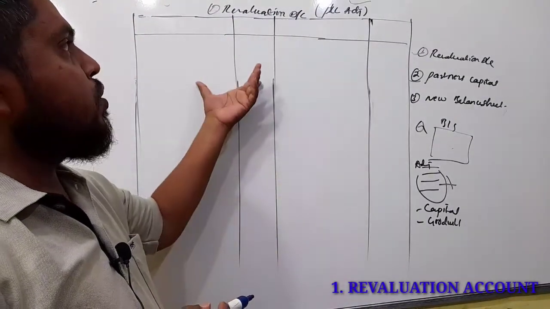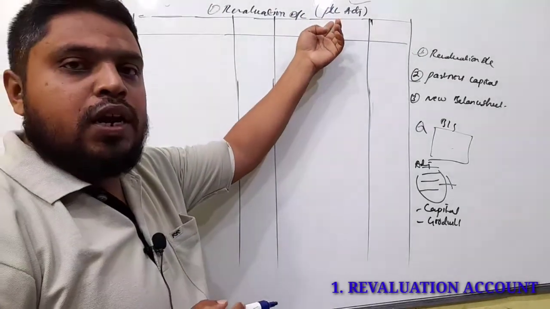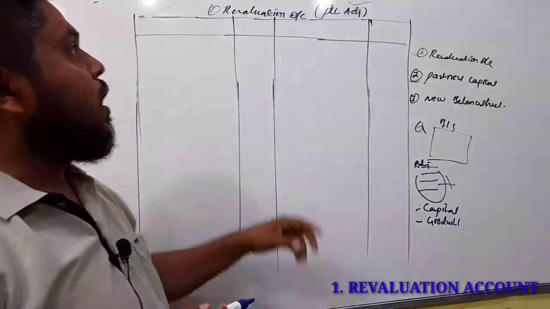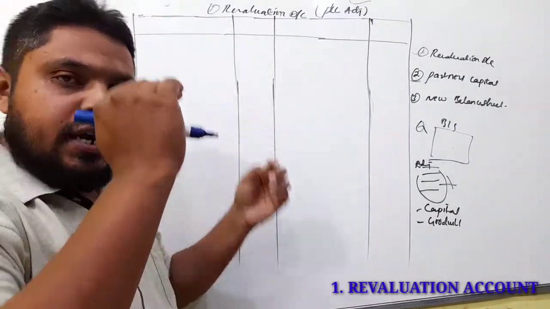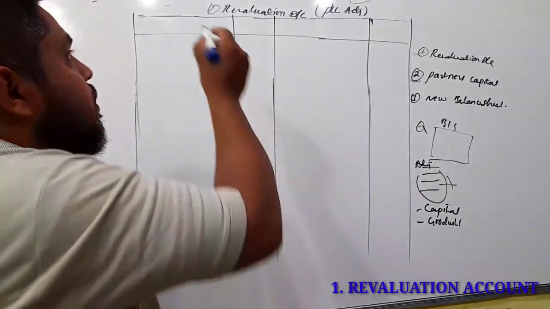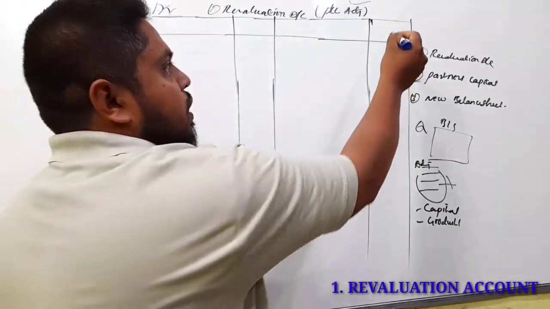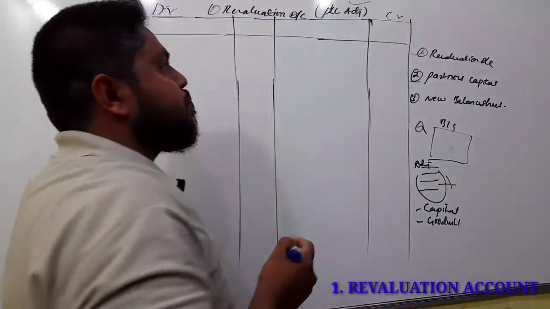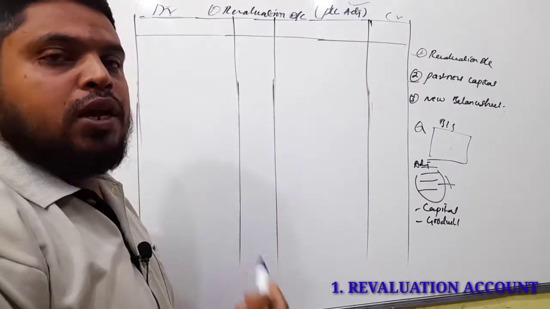The revaluation account shows the increase and decrease in the value of assets and liabilities. Now the revaluation account is also called a nominal account.